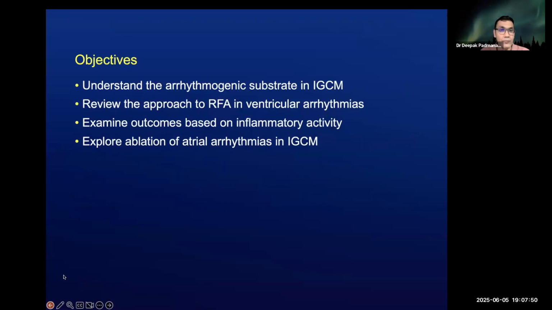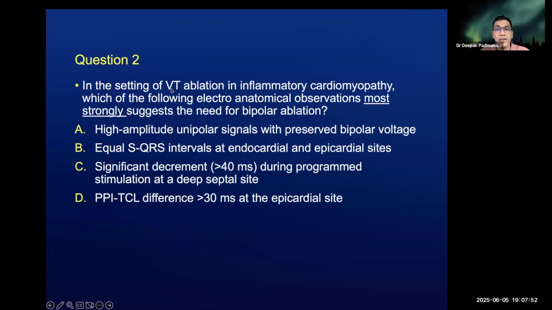Similarly, in the setting of VT ablation in inflammatory cardiomyopathy, the presence of equal SQRS intervals at endocardial and epicardial sites, a high amplitude unipolar signal with preserved bipolar voltage, and a PPI TCL difference of greater than 30 milliseconds at the epicardial site do not suggest the need for bipolar ablation. It is a significant decrement during programmed stimulation at a deep septal site that suggests this.